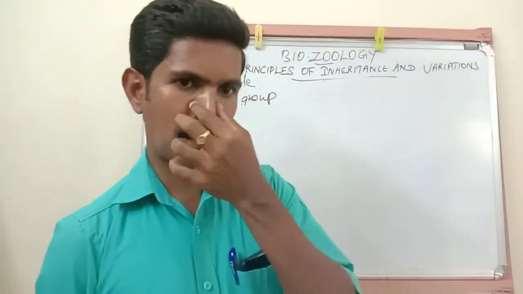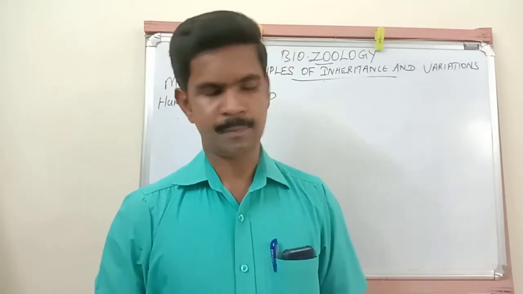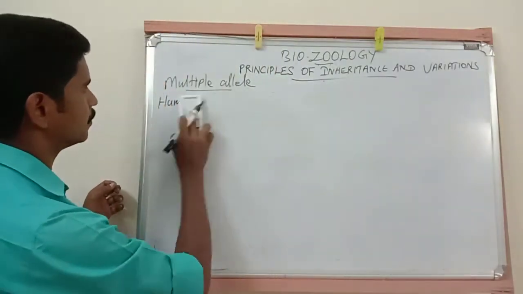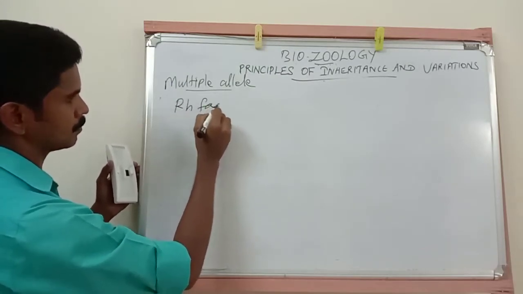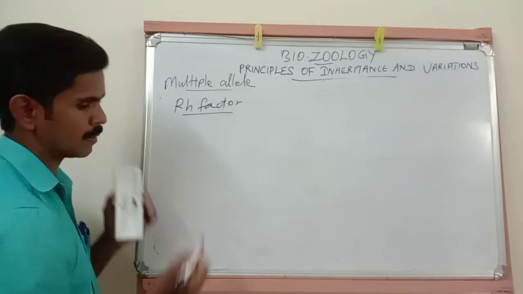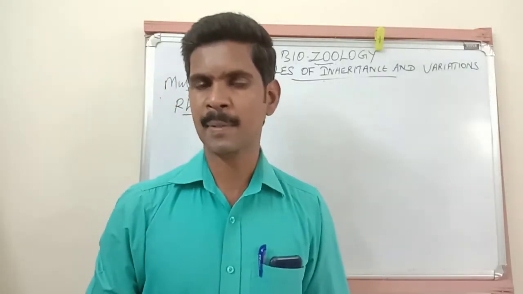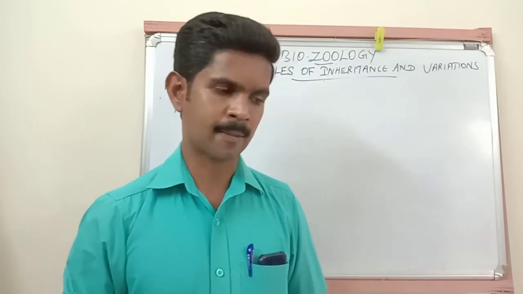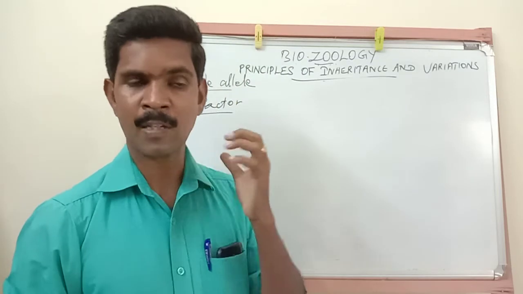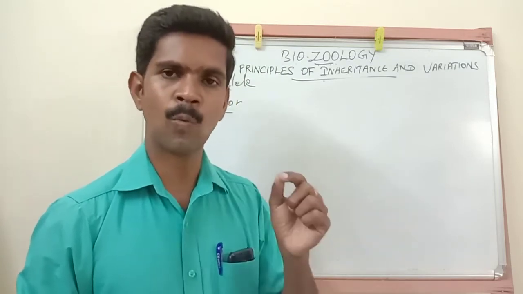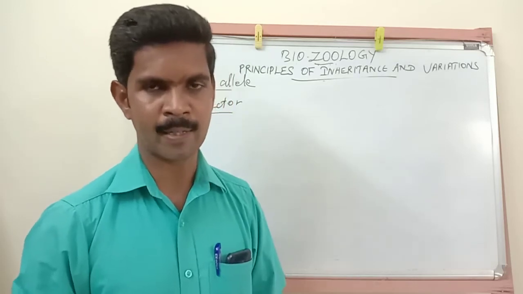Next, let us discuss the RH factor. See, the RH factor is one of the important factors present in the blood of human beings. Normally, this RH factor was first discovered in a monkey's blood. The monkey is called the rhesus monkey.